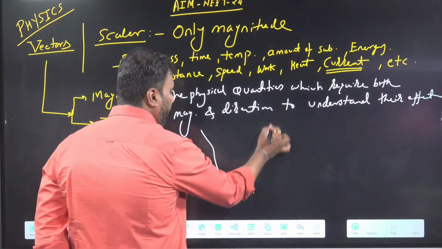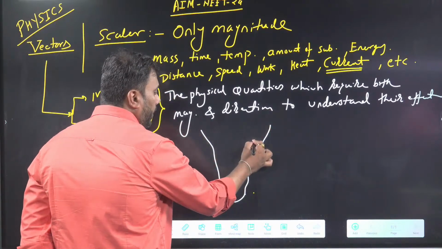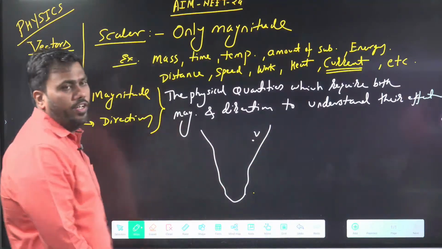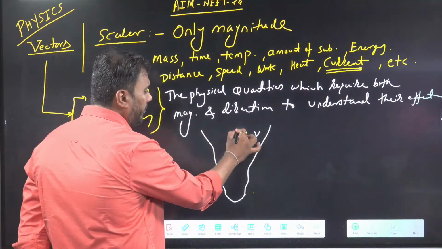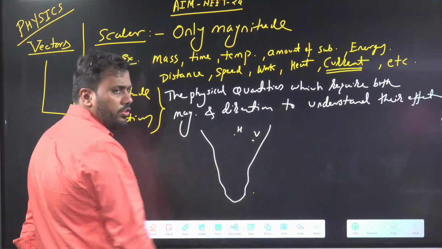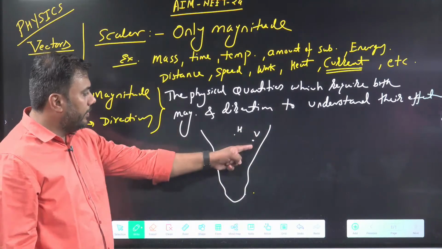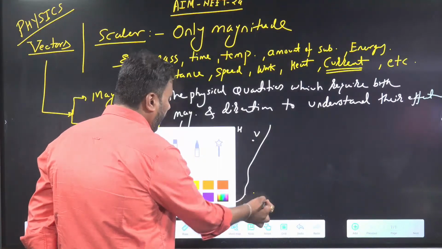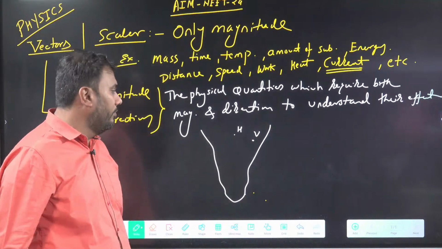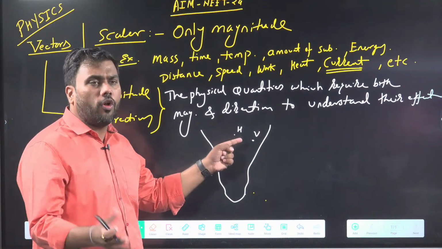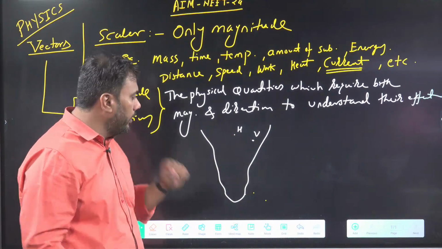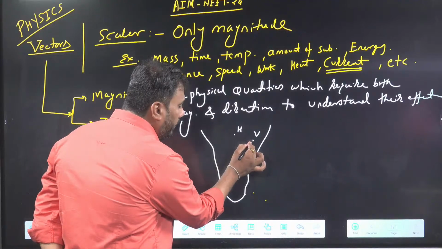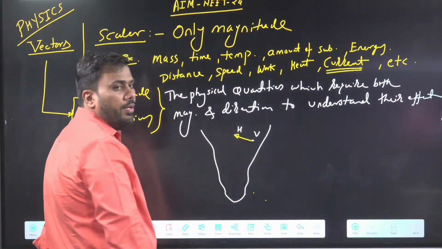Suppose this is the map of the southern part of India, and here somewhere near the coastal line we have Vijayawada, and somewhere here we have Hyderabad. This is the approximate location. If I want to go to Hyderabad from Vijayawada, this distance is approximately 290 or 300 kilometers. So I should travel in the direction of Hyderabad to reach Hyderabad.